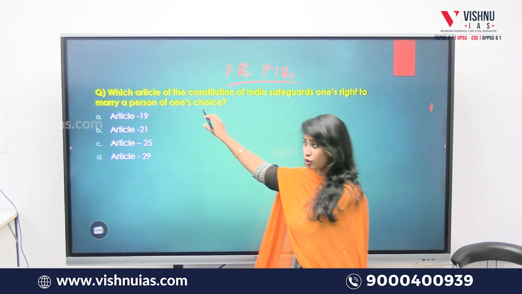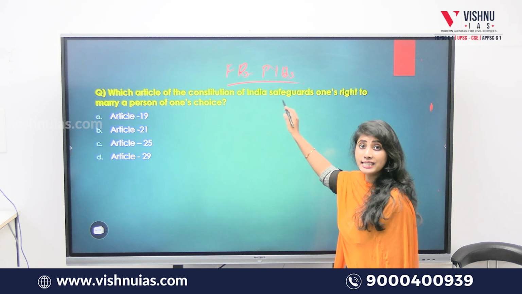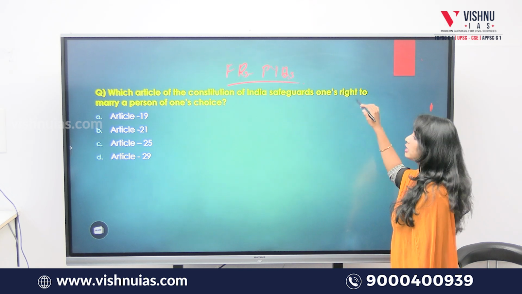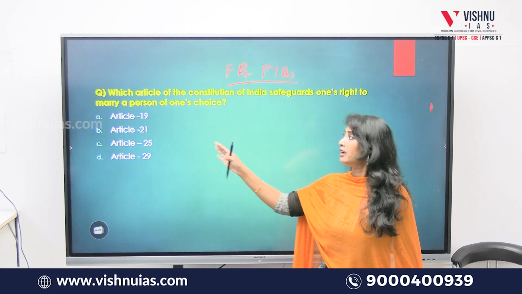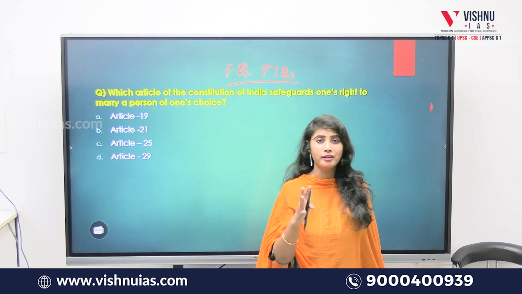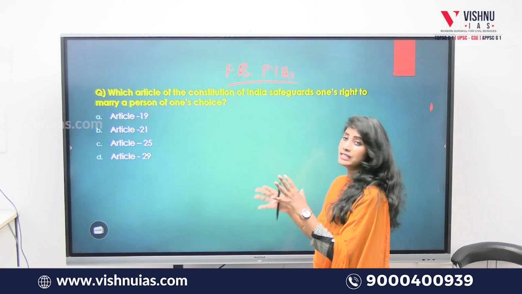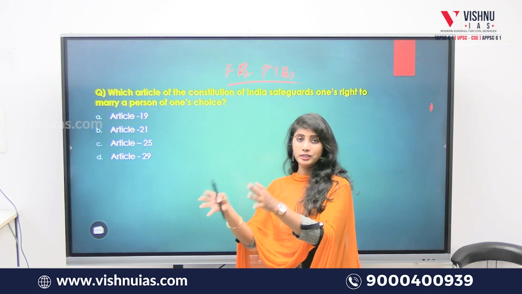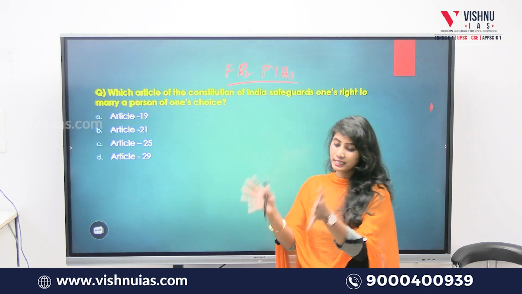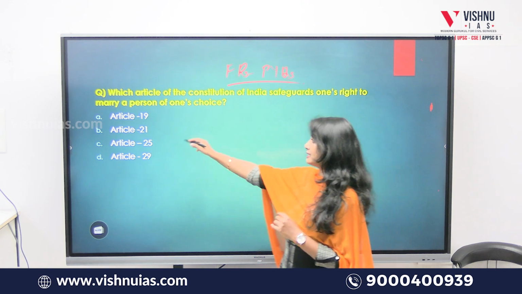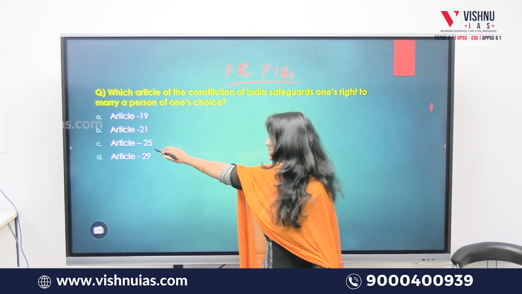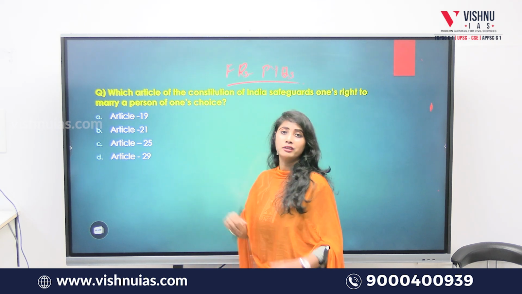So let's see the question. Which article of the Constitution of India safeguards one's right to marry a person of one's choice? There is an article in the fundamental rights which guarantees a person the right to marry a person of his or her own choice. What are the options given? Article 19, 21, Article 25 and Article 29.